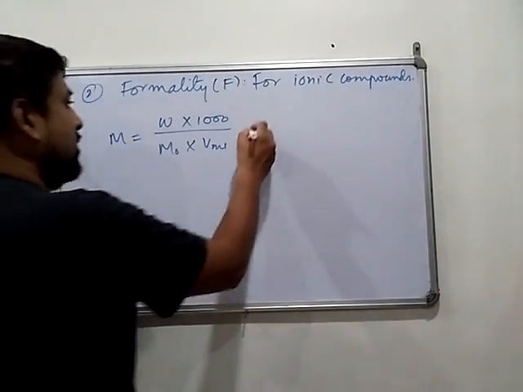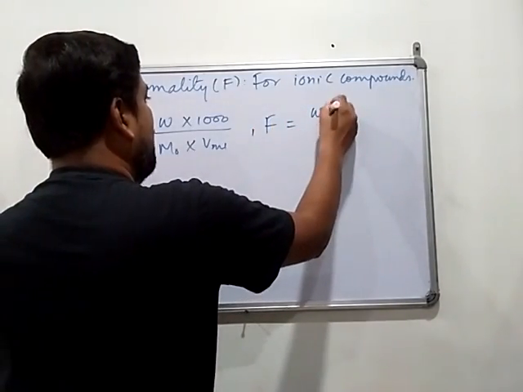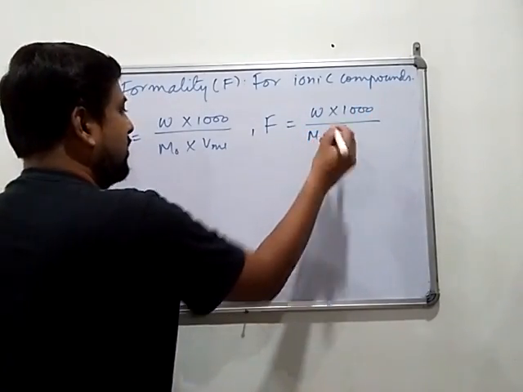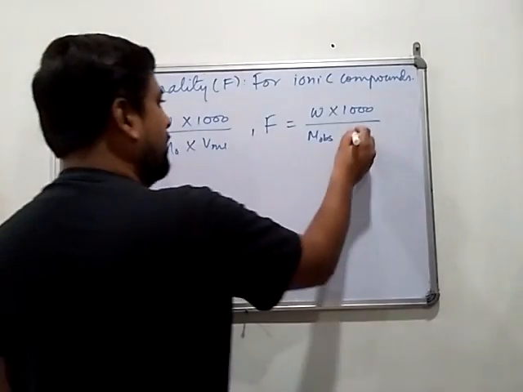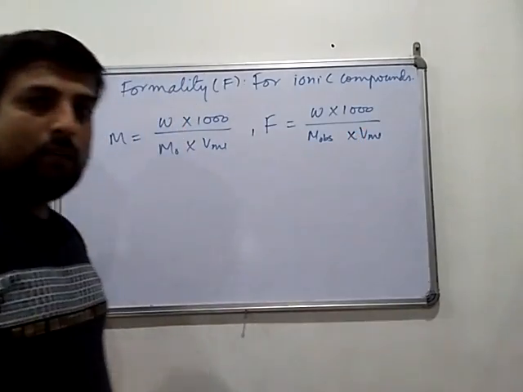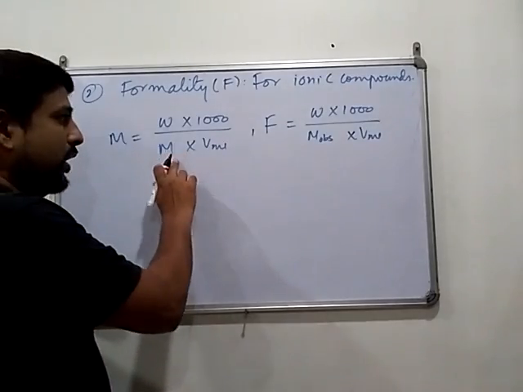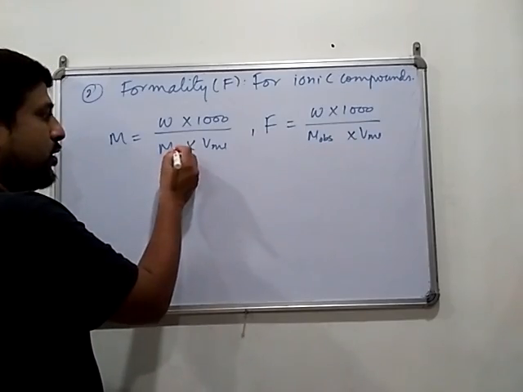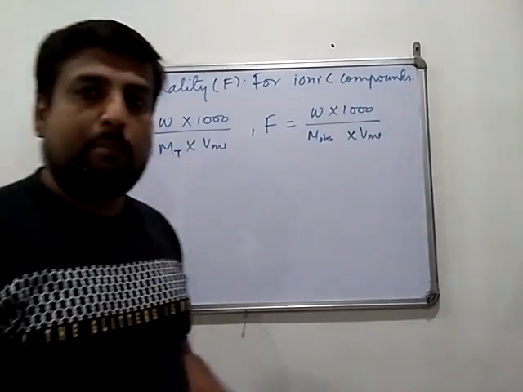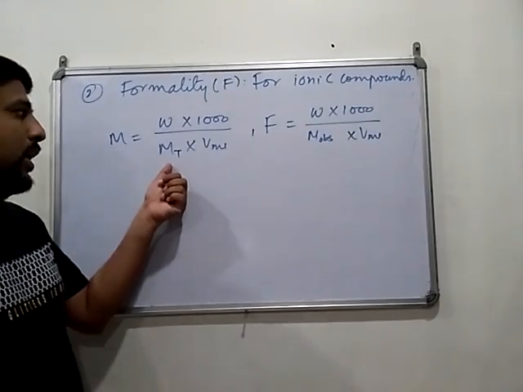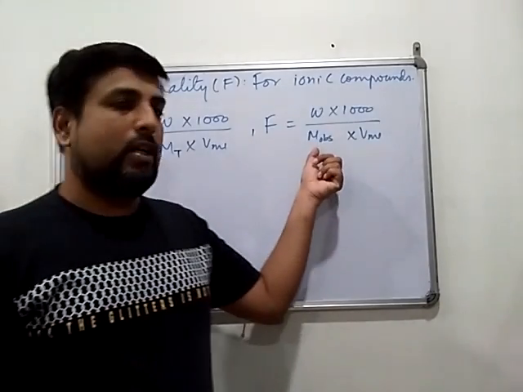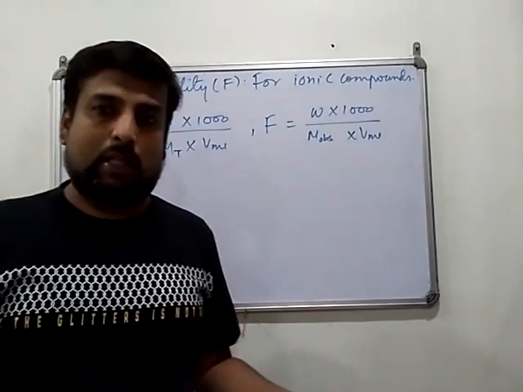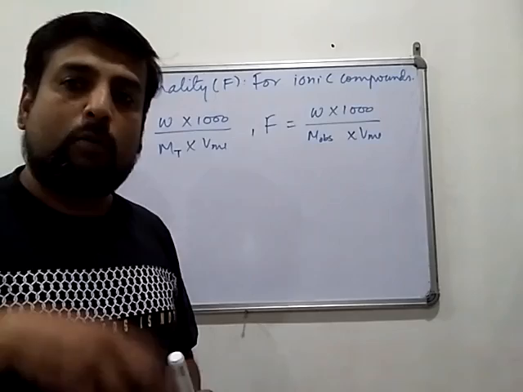Now in this case, formality equals weight of solute multiplied by 1000 divided by M observed multiplied by volume in ml. What is the meaning of M observed? For the time being, for the differentiation and explanation of formality, I am denoting the molar mass of the solute by M T, so that we can compare. In molarity we are using molar mass, and here also we are using molar mass, but in molarity we use the theoretical molar mass, which is determined from the formula of the compound.